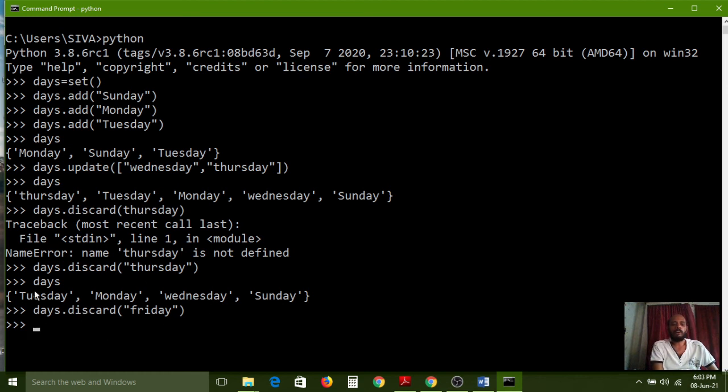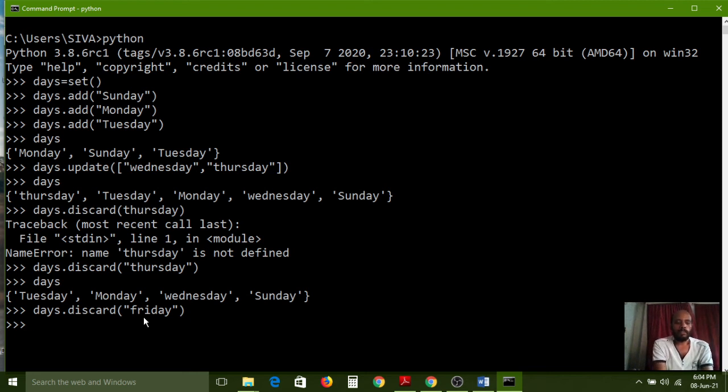So that is the meaning of the discard method. Here in the set, how many elements do we have? Sunday, Monday, Tuesday, Wednesday. So these 4 elements we have. The Friday element is not there. Friday is not there, we haven't stored it till now. Carefully observe. So with the discard method, if you pass any item and the value is found in the days, then it will remove. But if it's not there in the set, then it will not show any error. So that is the meaning of the discard method.